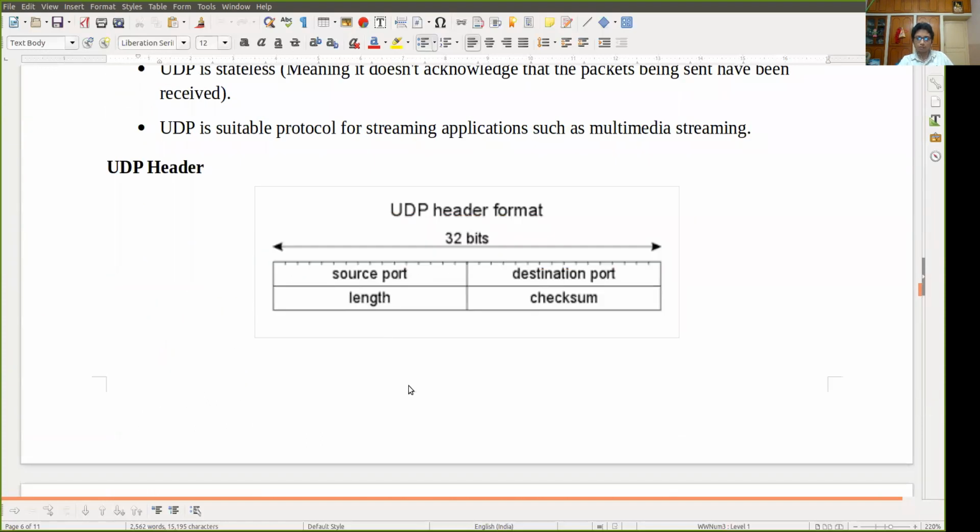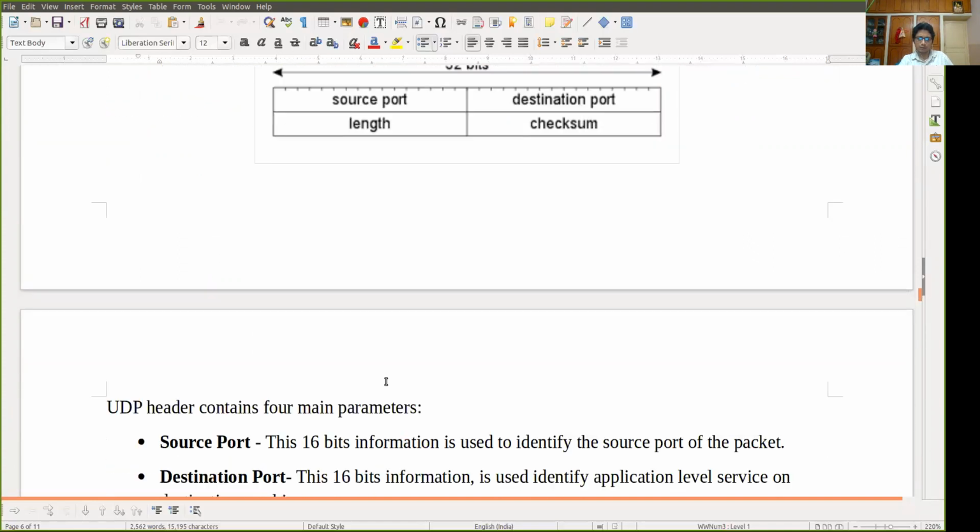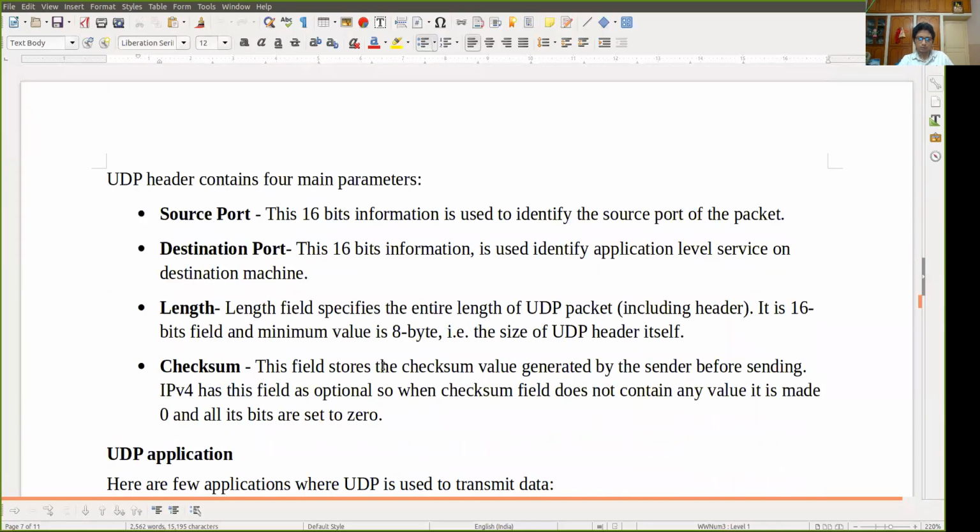Now, if we see the header format of UDP, it has four parts: source port address, destination port address, the length, and the checksum. So this is the UDP header. Length specifies the entire length of the UDP packet, including the header. So this is UDP.